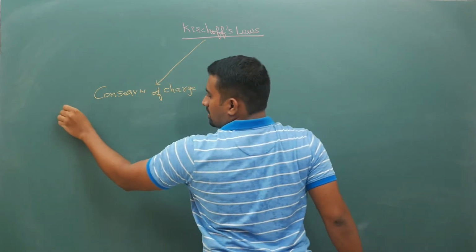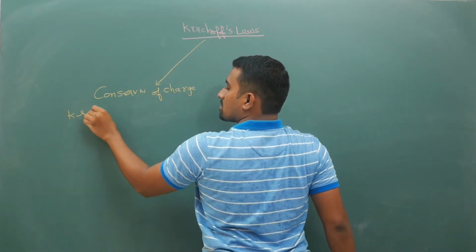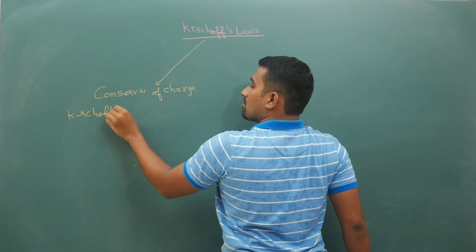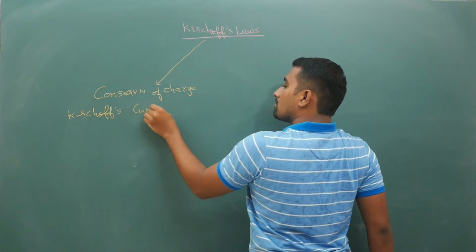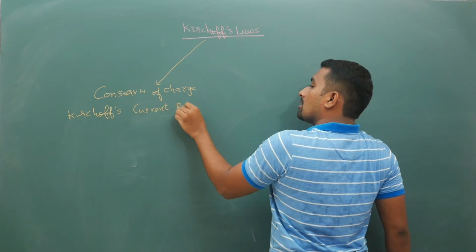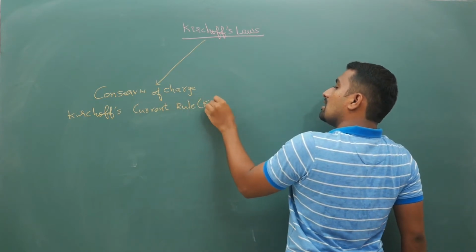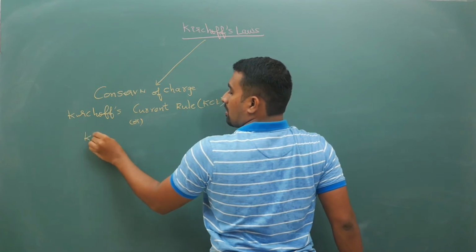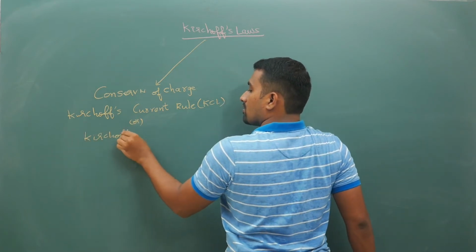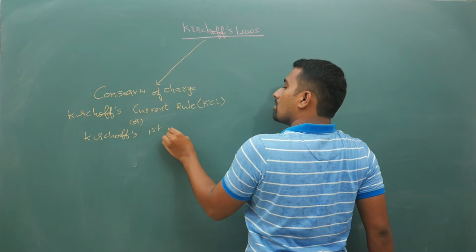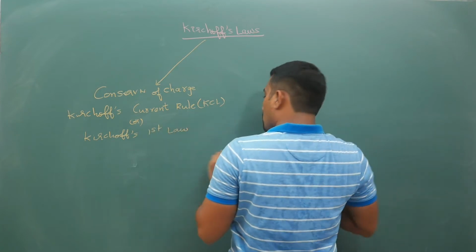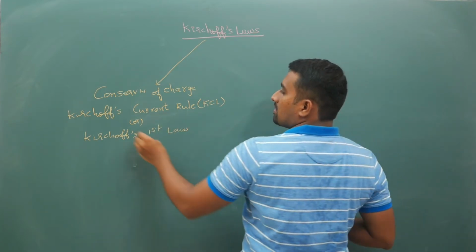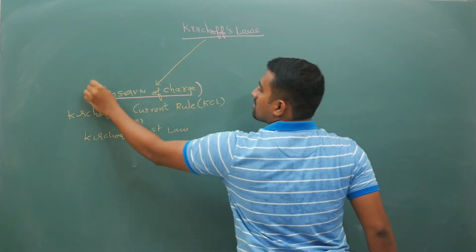That is Kirchhoff's current rule, KCL, also called Kirchhoff's first law. The key thing here is that it is nothing but conservation of charge.